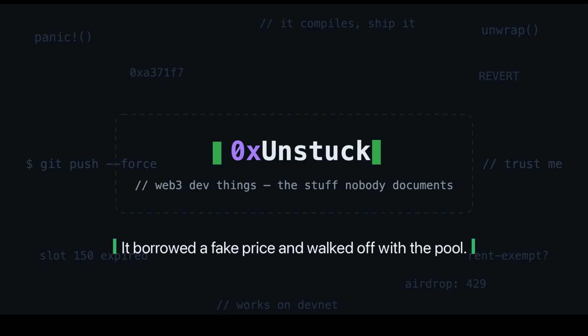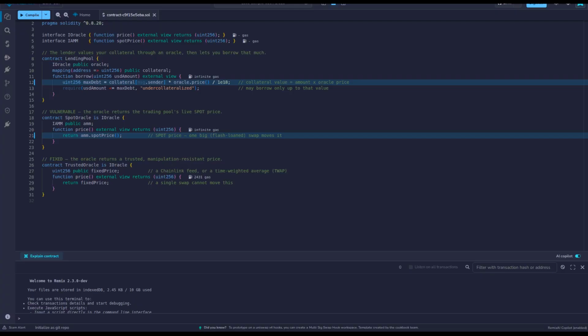in Remix, prove it with the Foundry tests, watch it on a real block explorer, and fix it by swapping the oracle. Here's the heart of it, how the lender decides what your collateral is worth. To let you borrow, it asks an oracle for the price, and this oracle just returns the spot price from a trading pool, the ratio of its two reserves, right now, this instant. Read that carefully, because trusting a live tradable price is the entire bug.